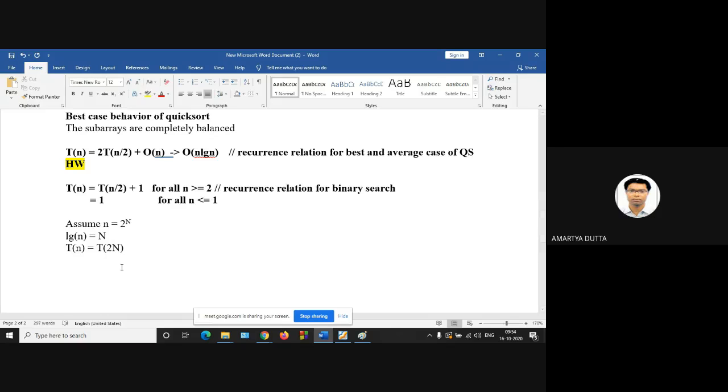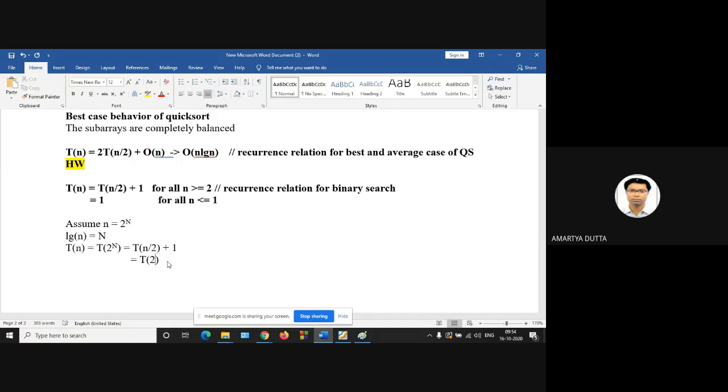So this will be T of n by 2, T of n by 2 plus 1 is equal to T of n by 2.